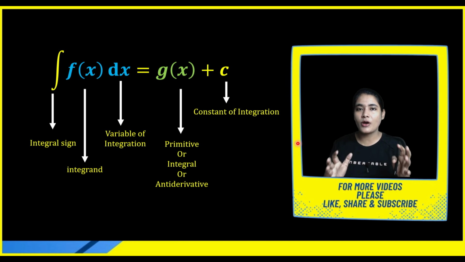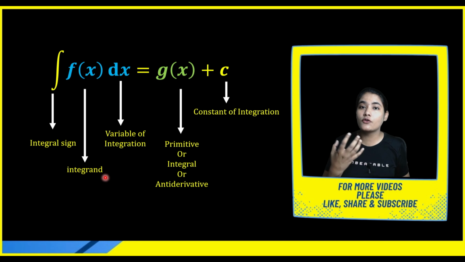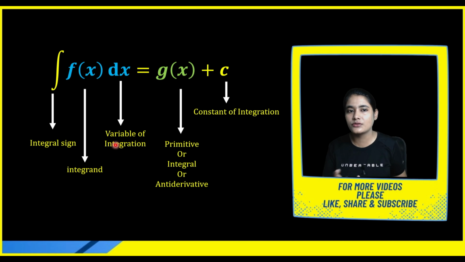Now we have a proper idea. If we are going to perform the integration process, first we have the integration sign, then we introduce the integrand, the function on which we perform the integration. Then we decide the variable, with respect to x, y, or z. This is the variable of integration.